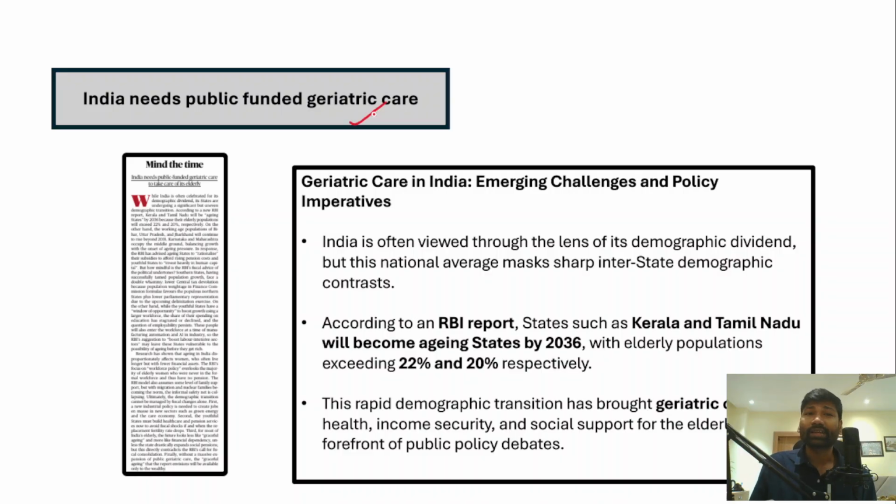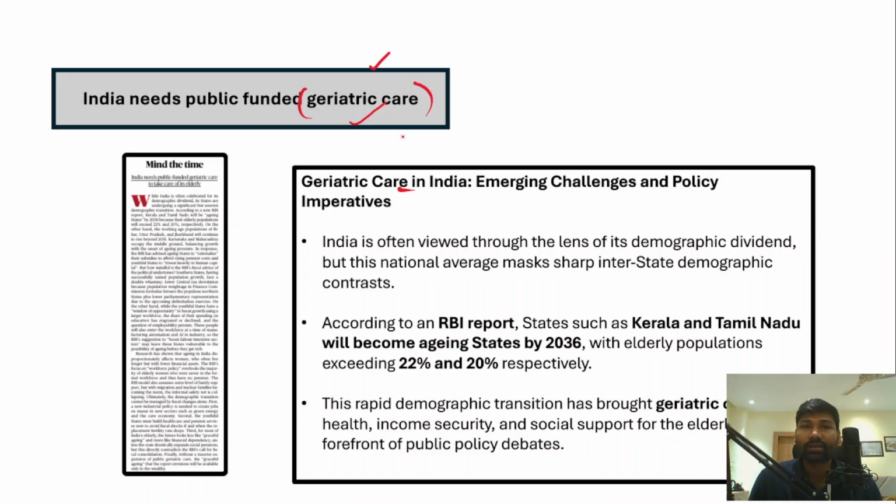Now we'll understand what exactly is geriatric care and why there is a need for publicly funded geriatric care, and why India should focus on it. We're going to understand this in detail. So let's understand geriatric care in India. Now, what exactly is geriatric care? Geriatric care is a care economy which particularly deals with the health and other needs of the elderly population.